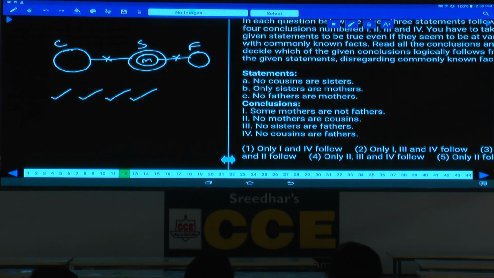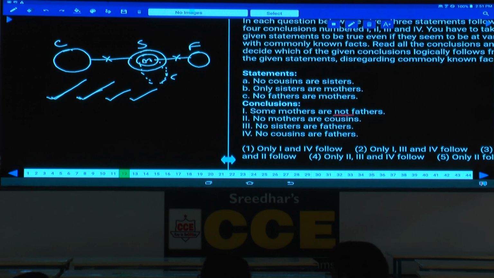As all these four are negative conclusions, for these four now we need to draw an alternate diagram. Then first one, some mothers are not fathers means all mothers are fathers. Is it possible? All mothers are fathers means your father must be like this. Can you draw father like this here? No. If you draw father like this, then alternate statement will be invalid. Hence alternate diagram cannot be done, that will be true forever. Then coming to the next one, no mothers are cousin. To make this one false, your cousin should be like this. Can we draw cousin like this? No. Hence alternate diagram cannot be done.